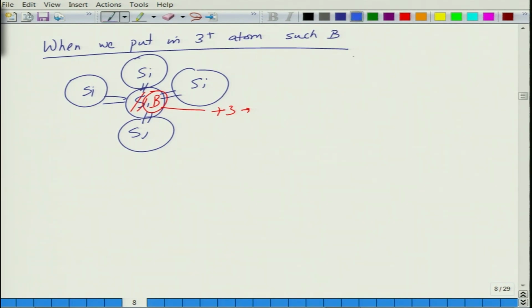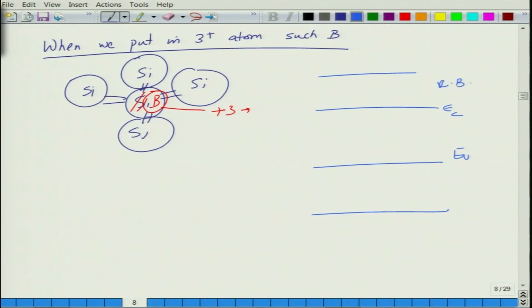What boron does in the energy band gap is, this is EC, this is EV, this is the conduction band, this is the valence band. Energetically speaking, boron introduces an energy level somewhere close to the valence band, which is called an acceptor level. So, boron acts as an acceptor because it takes the electron away from silicon.